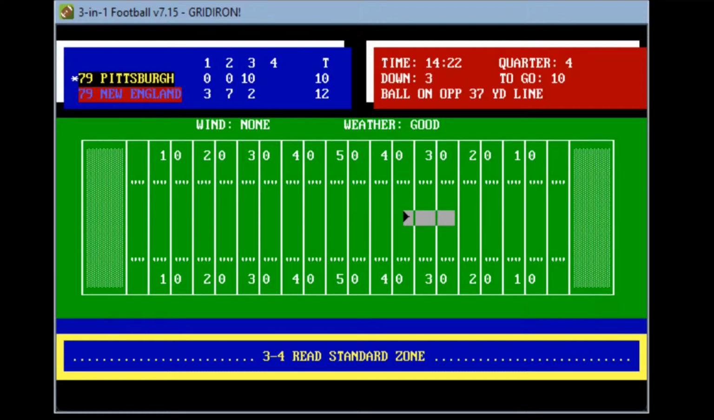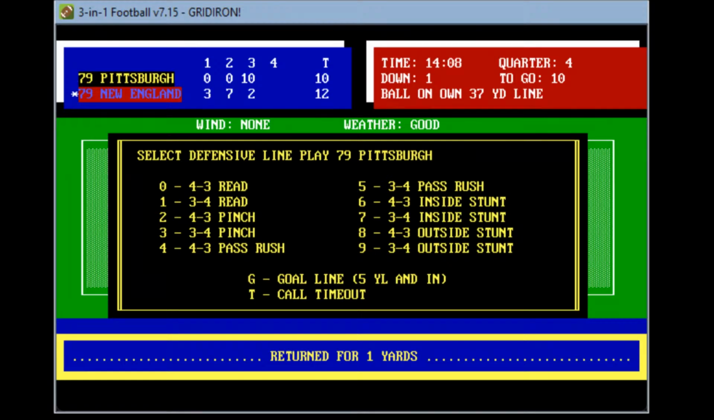12-10 New England as we play the fourth quarter. Drops back. He's got Cunningham. He throws. Intercepted by Claiborne. And New England had their second turnover of the football game. So a big turnover, an interception by Raymond Claiborne. So now it's a 1st and 10 from their own 37-yard line.